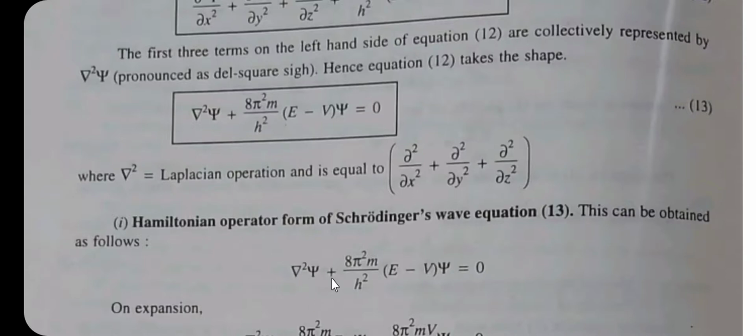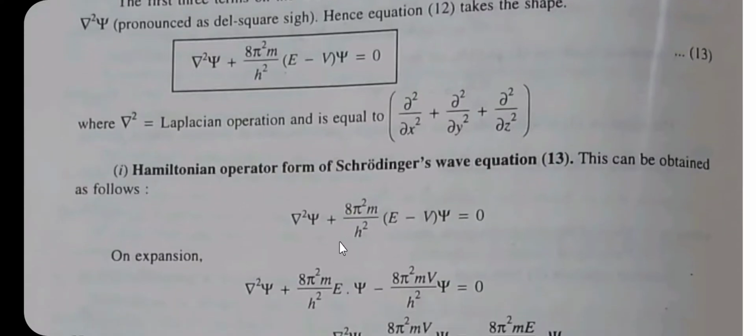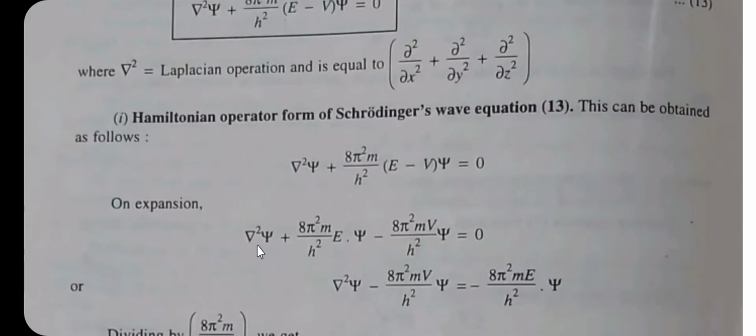Equation 13 is del square psi plus 8 pi square m divided by h square, in bracket E minus V, bracket complete, into psi is equal to 0. We can expand it as del square psi plus 8 pi square m E psi divided by h square minus 8 pi square m V psi divided by h square is equal to 0.